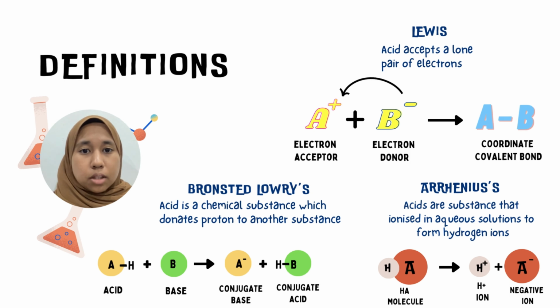So there are three main definitions of acid, which are Lewis, Bronsted-Lowry, and Arrhenius. For Lewis' definition, acid accepts a lone pair of electrons from the base, and it is called an electron acceptor. Meanwhile, Bronsted-Lowry said acid is a chemical substance which donates a proton to another substance. And for Arrhenius, he said that acids are substances that ionize in an aqueous solution to form hydrogen ions.